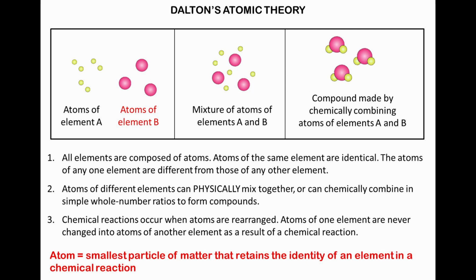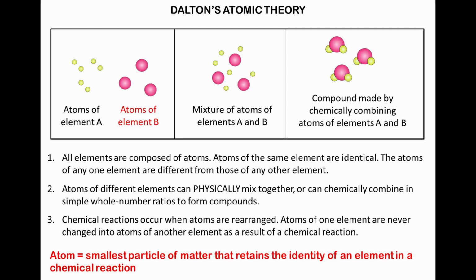Dalton's ideas are the following. 1. All elements are composed of atoms. Atoms of the same element are identical. The atoms of any one element are different from those of any other element. 2. Atoms of different elements can physically mix together, or can chemically combine in simple whole number ratios to form compounds. 3. Chemical reactions occur when atoms are rearranged. Atoms of one element are never changed into atoms of another element as a result of a chemical reaction.